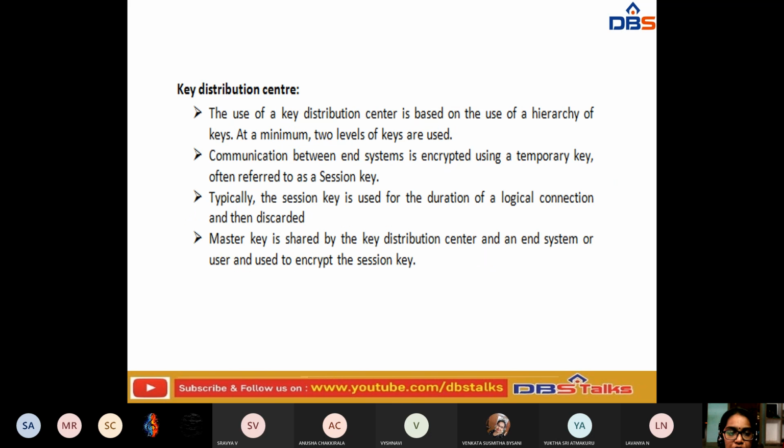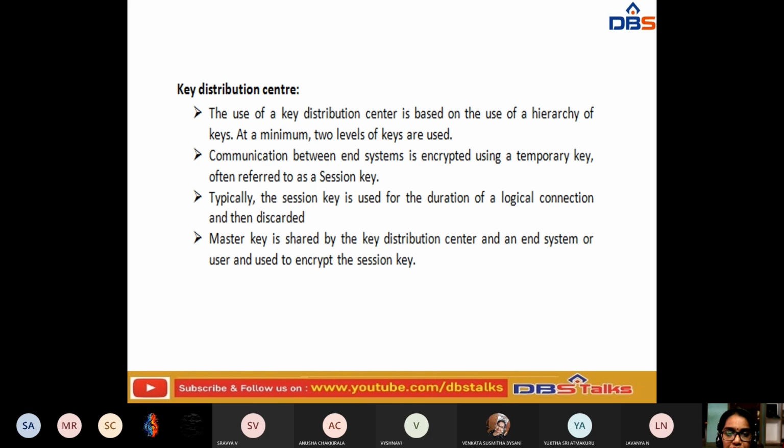If you have observed this, the use of a key distribution center is based upon the use of a hierarchy of keys. So there should be a hierarchical relationship between them. You already know what a hierarchical relation is: if one depends upon the other, then we can say both are in a hierarchical relationship. So the use of the key distribution center is mainly based upon the use of a hierarchy of keys. At minimum, two levels of keys are used.